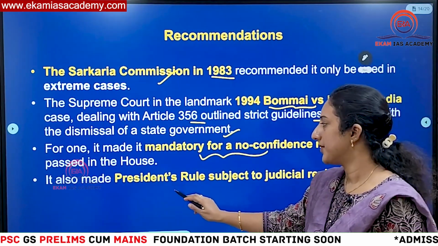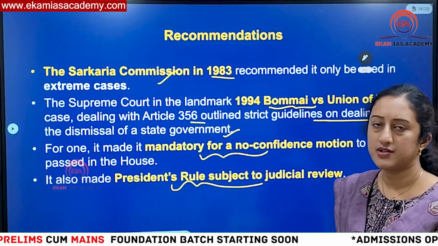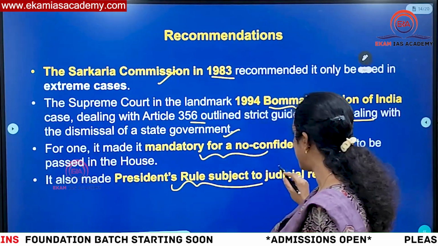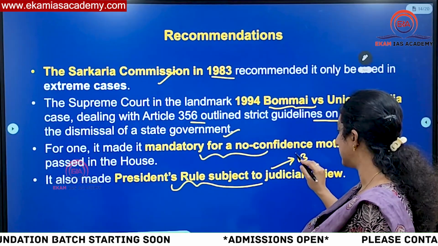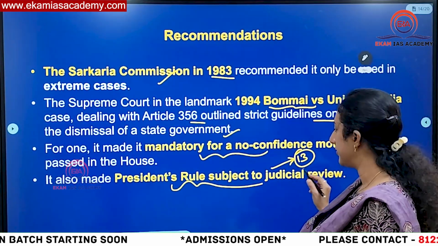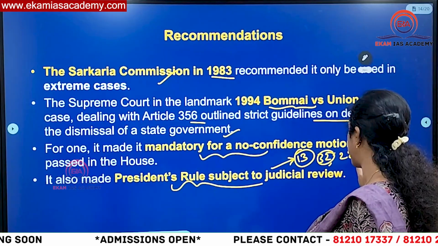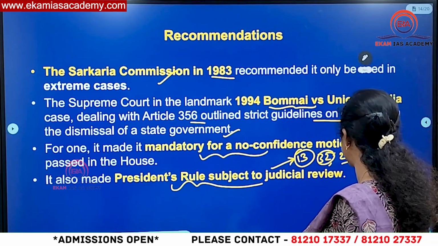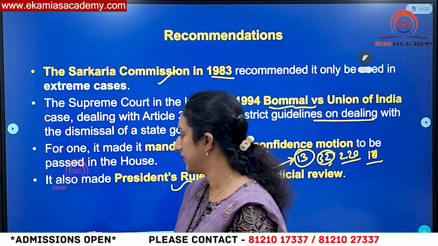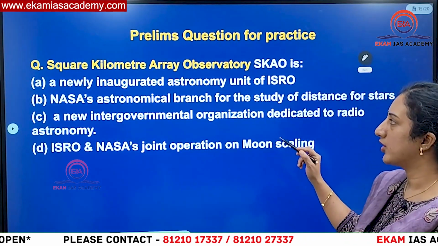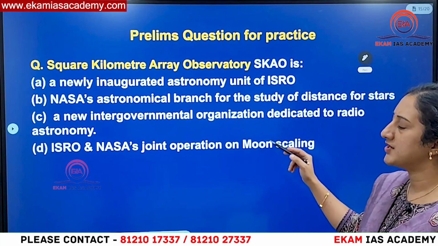And also it said President's rule can be subjected to judicial review. That means it is not beyond judicial review. So we know normally judicial review is exercised under Article 13 of the Indian Constitution by the Supreme Court, along with Article 32. This is under writs, and we have 226 for high courts and 131. Like this, we have some other provisions also. Do remember this.